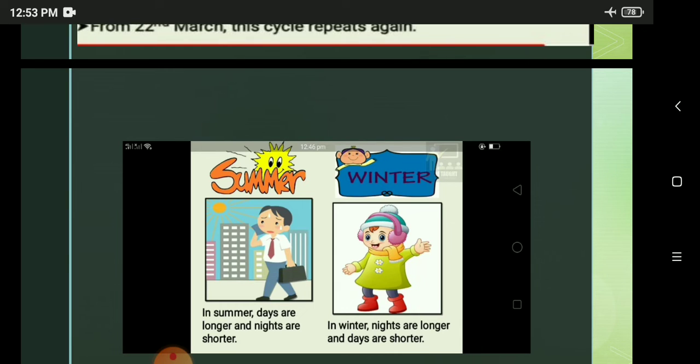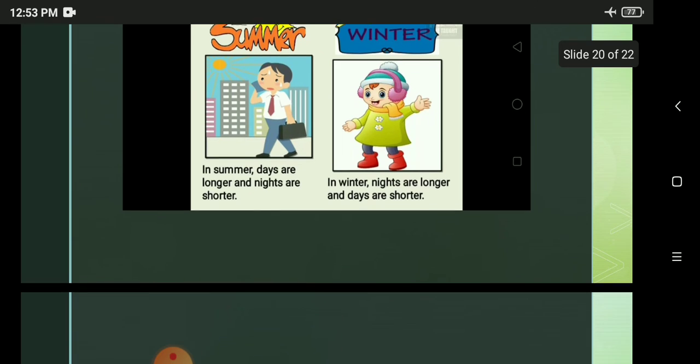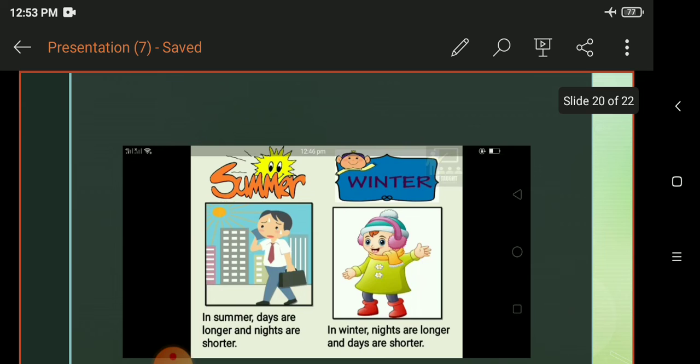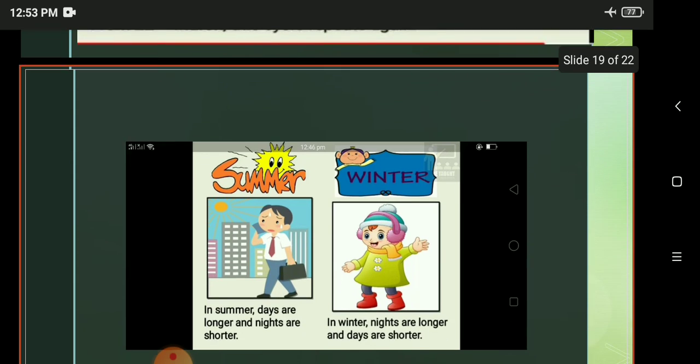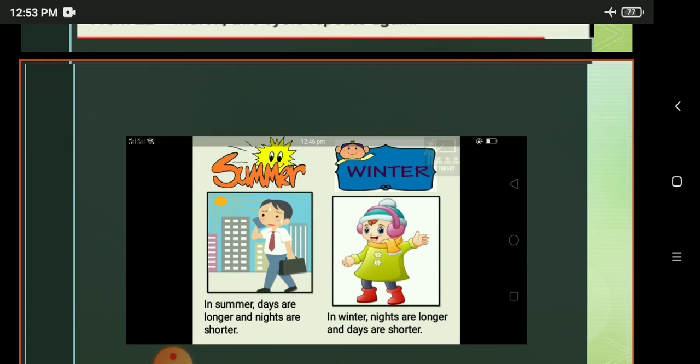Now finally, what have we learned from this lesson? As the light of the sun does not reach the whole earth at the same time, there is daylight on half of the earth while there is darkness on the other half. Secondly, the earth spins around itself like a spinner. So the part that faces the sun goes into darkness and the part that is in the dark comes into the light. That is why we have day and night on the earth.